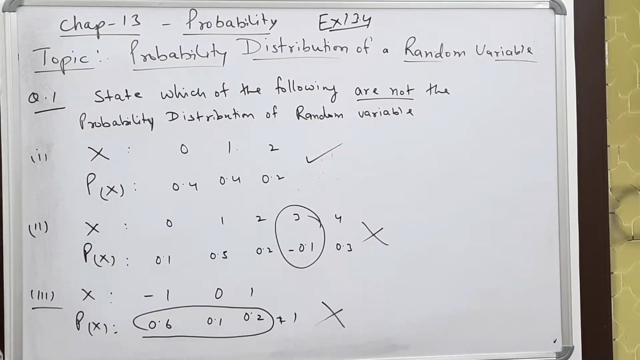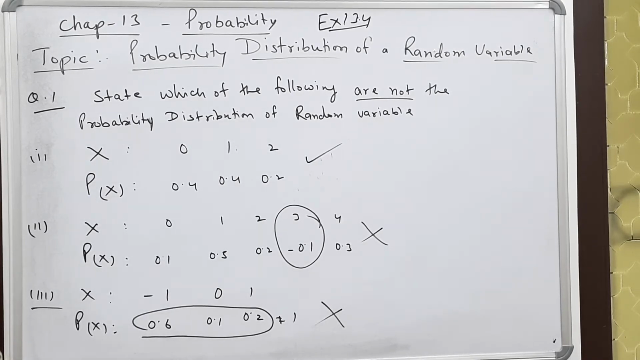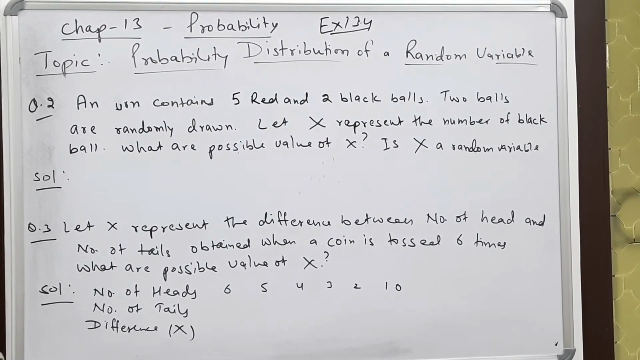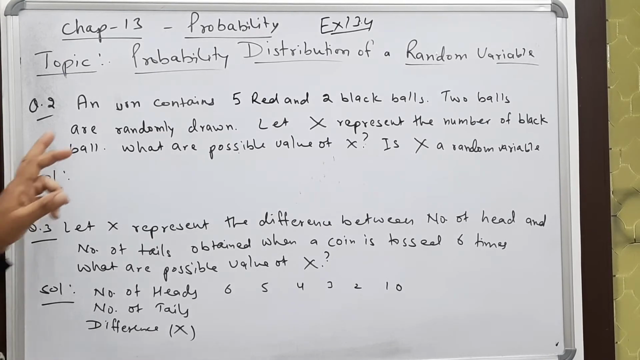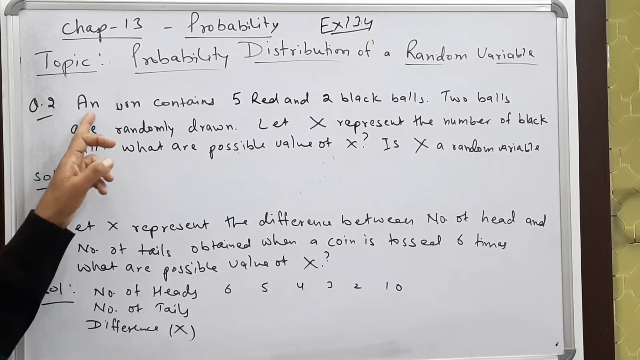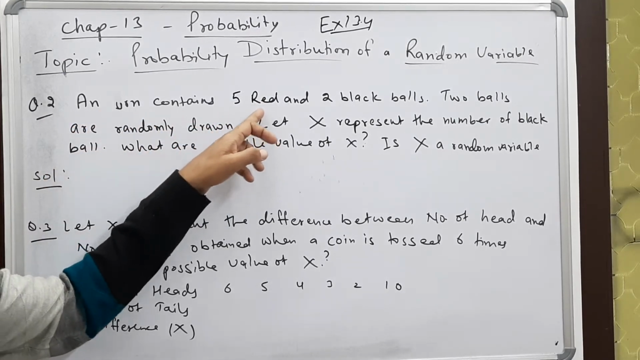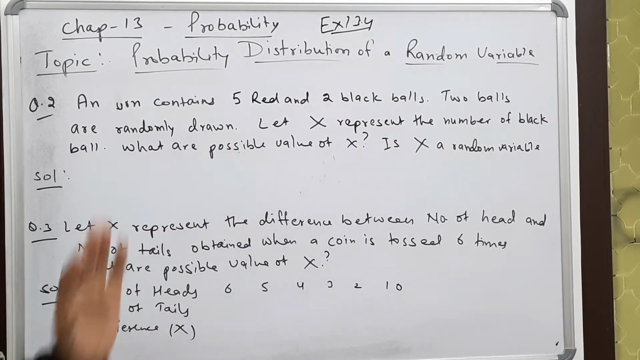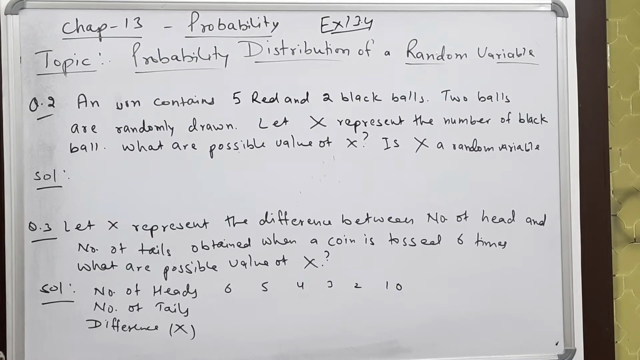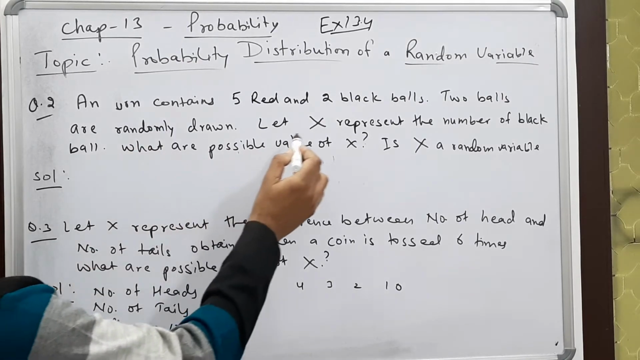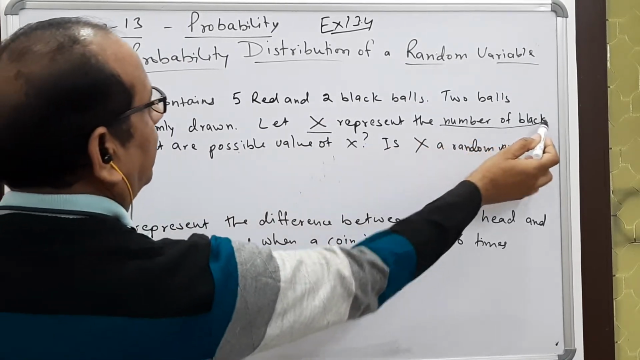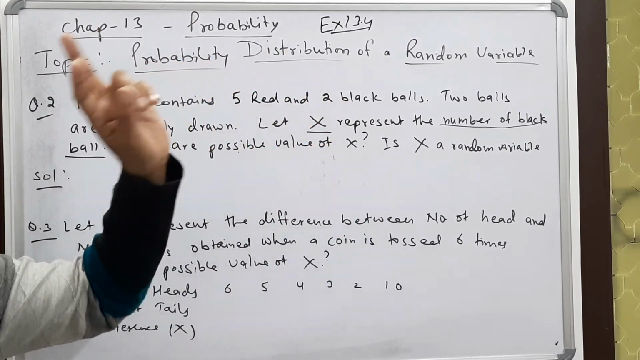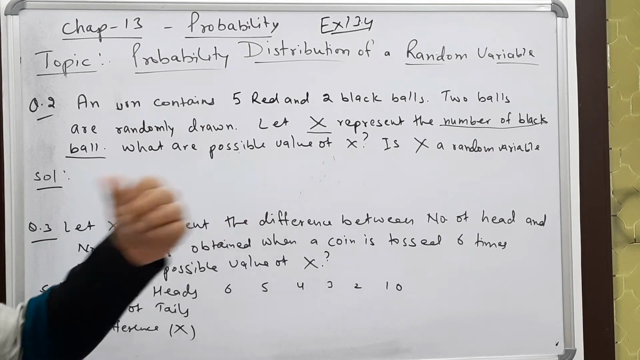See the second sum now. Yes, question number 2. An urn contains 5 red and 2 black balls. 2 balls are drawn randomly. X represents the number of black balls. Now you see, the total number of balls drawn is how many? 2.